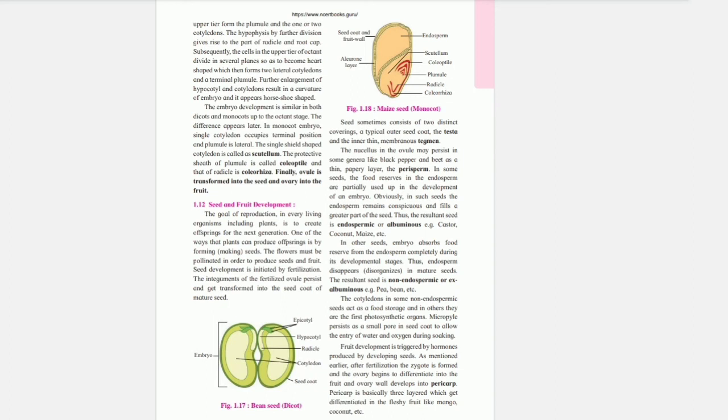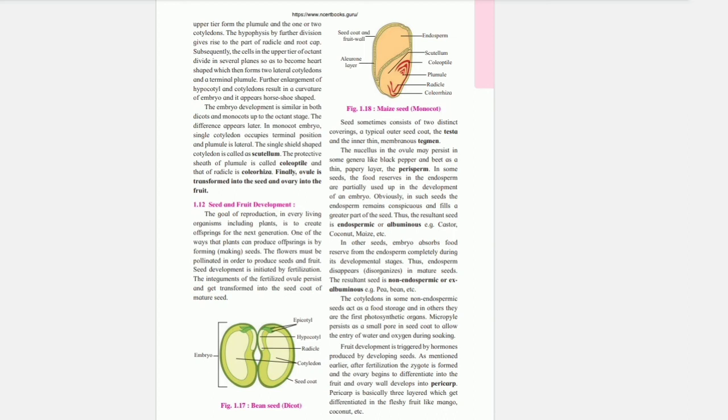In other seeds, the embryo absorbs food reserves from the endosperm completely during its developmental stages. Thus, endosperm disappears in mature seeds. The resultant seed is non-endospermic or ex-albuminous. Example: pea, bean, etc. The cotyledons in some non-endospermic seeds act as food storage and in others they are the first photosynthetic organs.